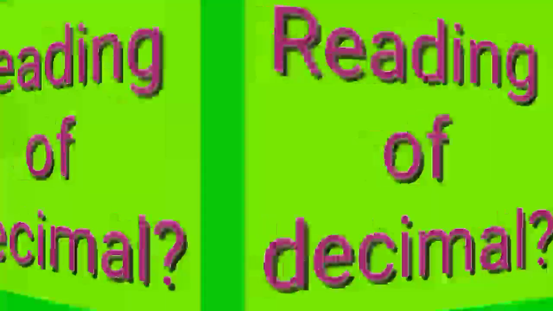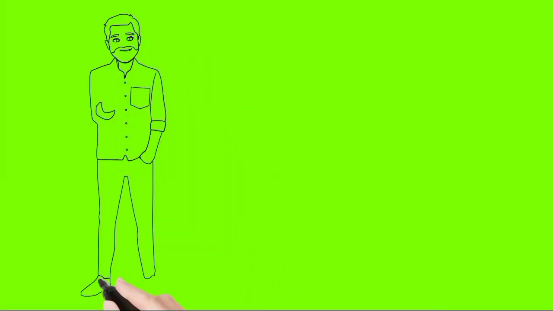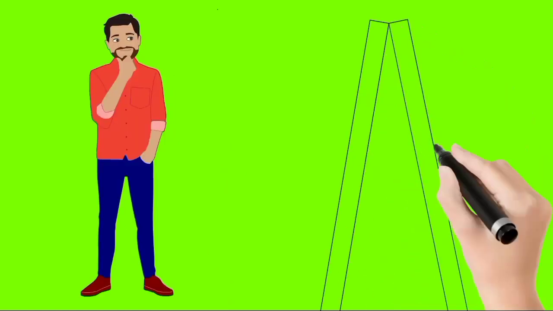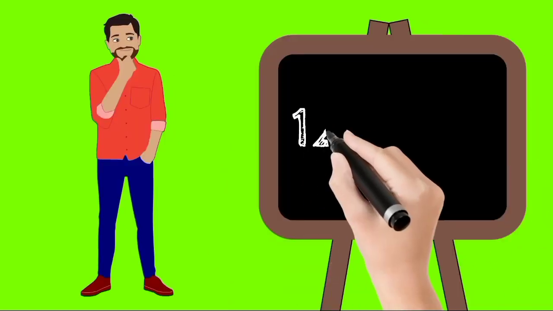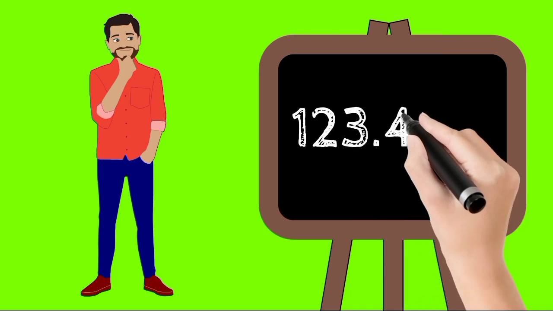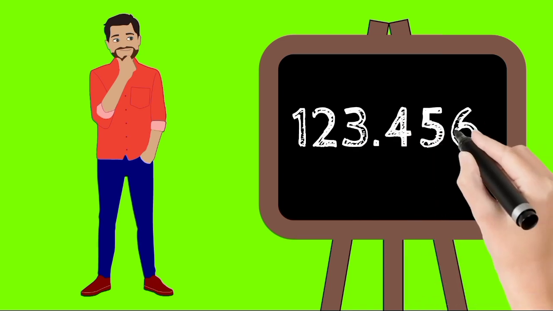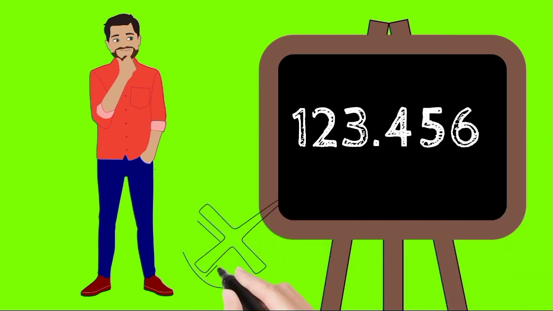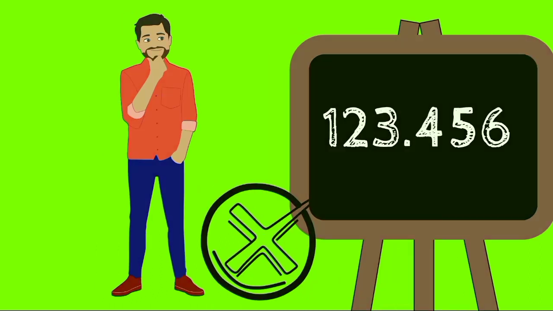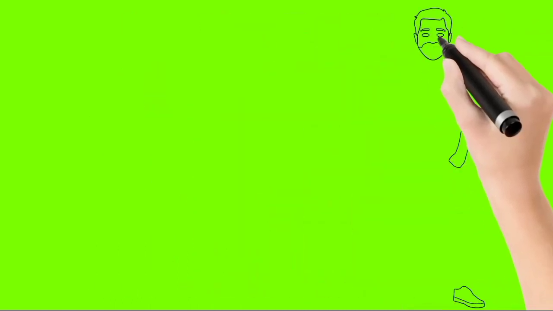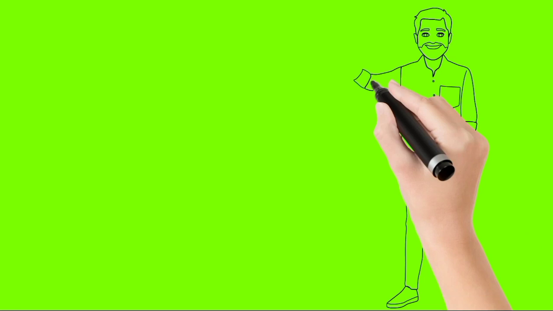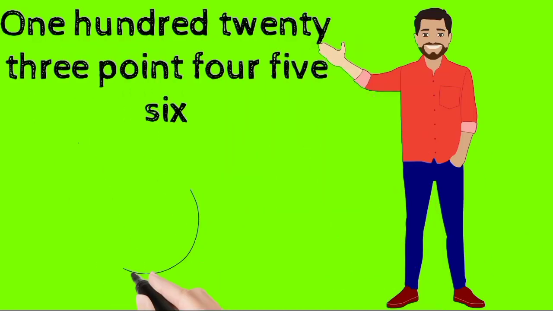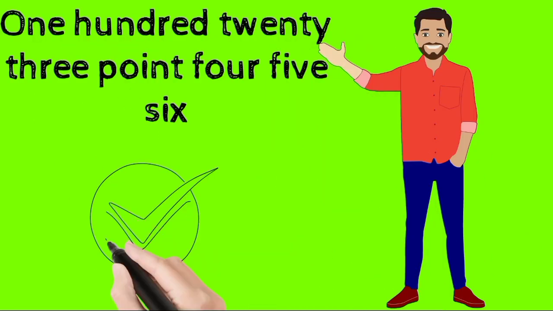What is the correct way of reading a decimal? So far so good. You must be reading decimals, so you must be thinking what is wrong in it. Let us take an example. If you are reading this decimal as one hundred twenty-three point four hundred fifty-six, then my dear friends, it is a totally wrong way. The correct way of reading the same decimal is one hundred twenty-three point four five six.